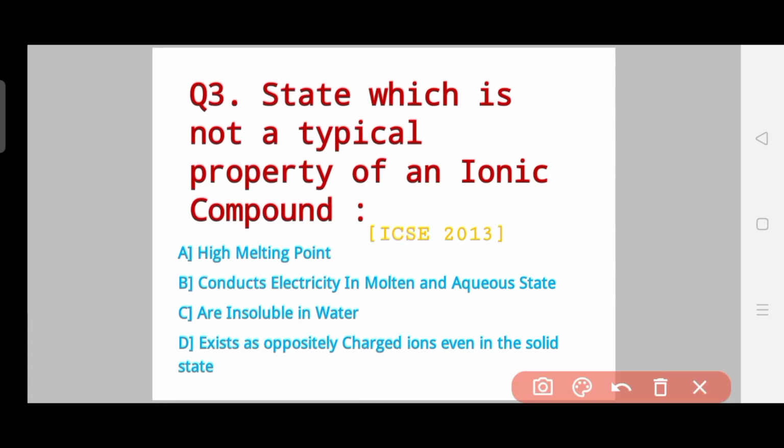Question number 3 is an ICSE question which was asked in the year 2013. The question says, state which is not a typical property of an ionic compound. First option is high melting point, second is conducts electricity in molten and aqueous state, third is insoluble in water, and fourth is exists as oppositely charged ions even in the solid state. So my request is that do comment down the answer for this question. Okay, now let's go to question number 4.